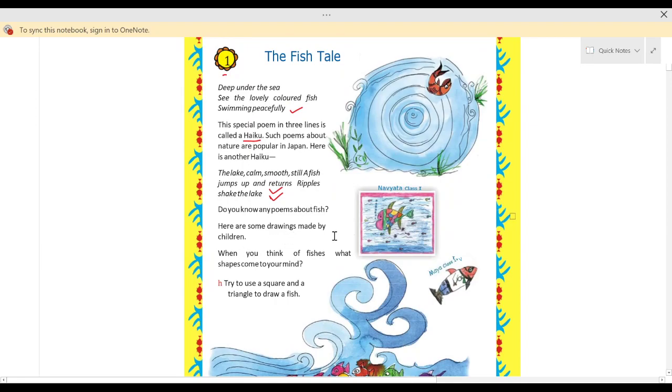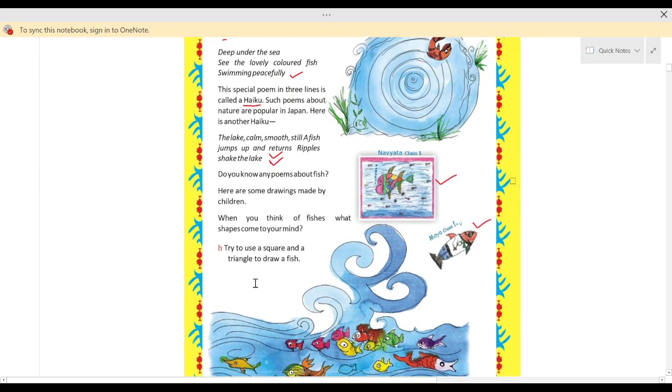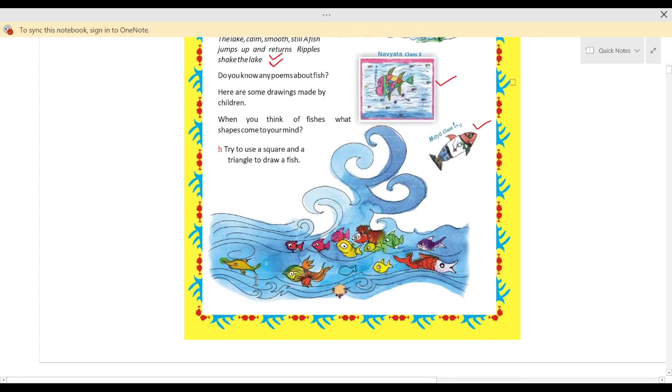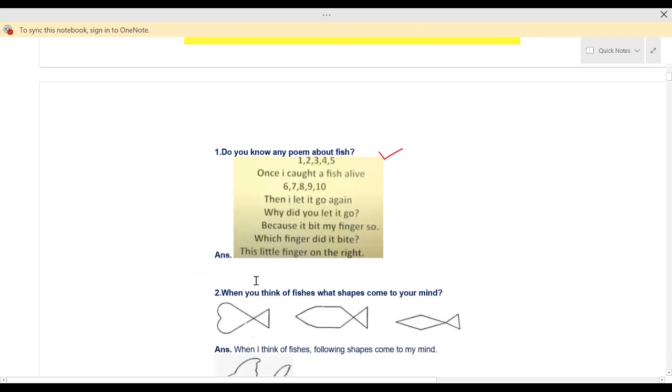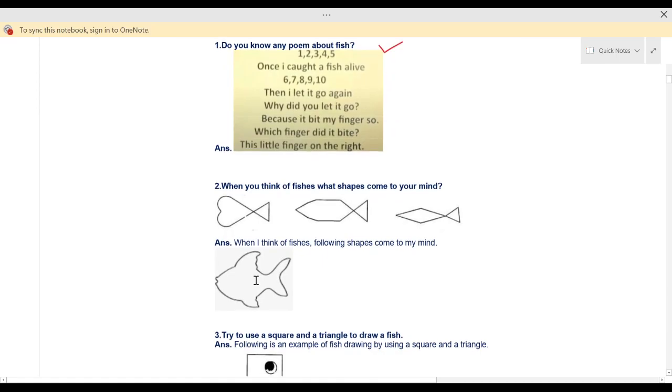Next, here are some drawings made by children. Here you can see we have some drawings made by children. And when you think of fishes, what shapes come to your mind? बच्चों, जब आप लोग फिश के बारे में सोचते हो तो आपके माइंड में क्या शेप्स आते हैं?